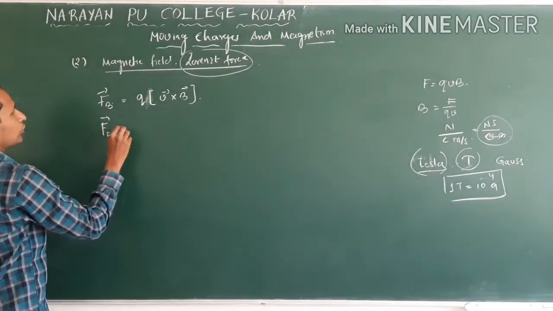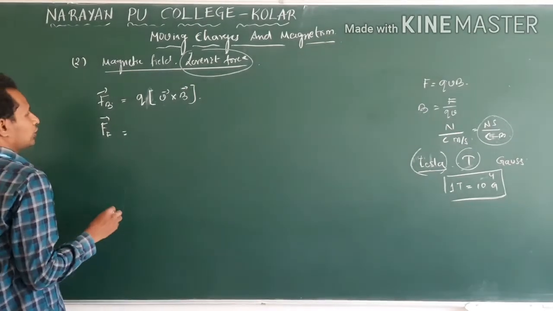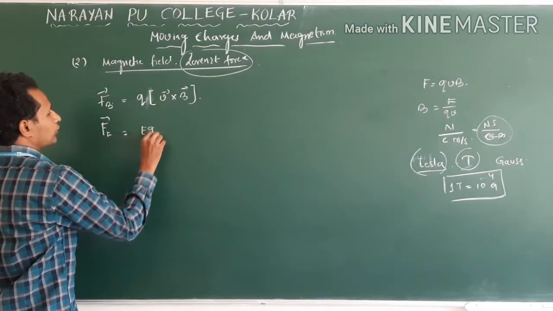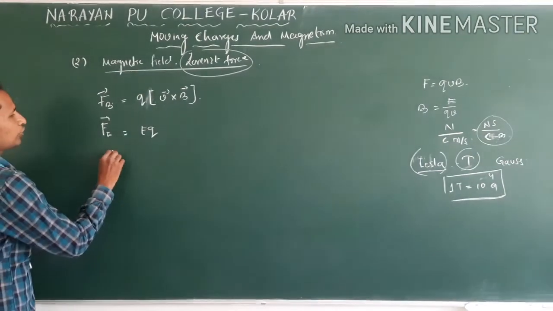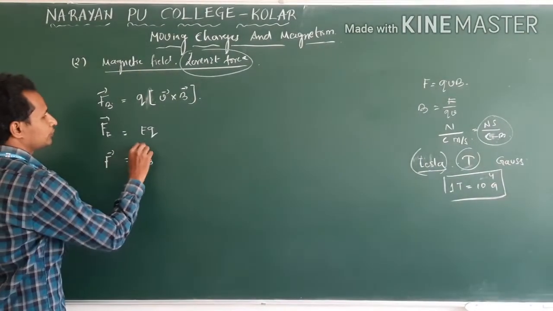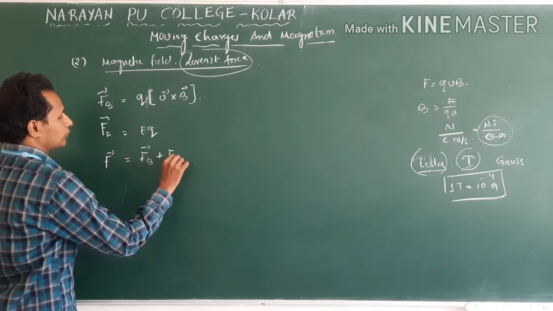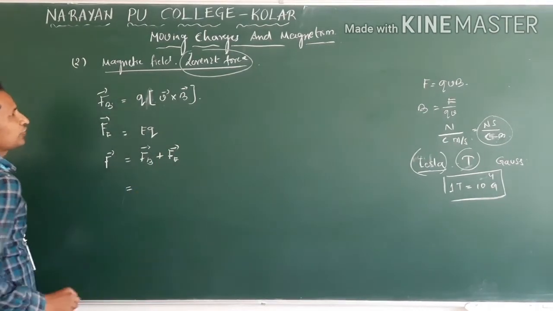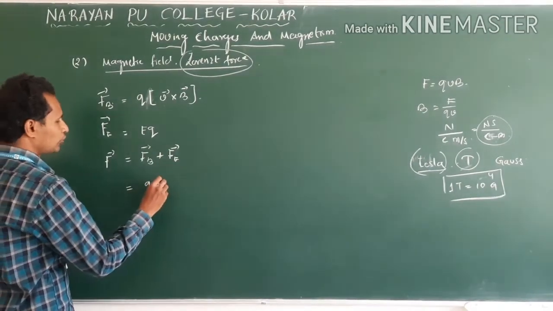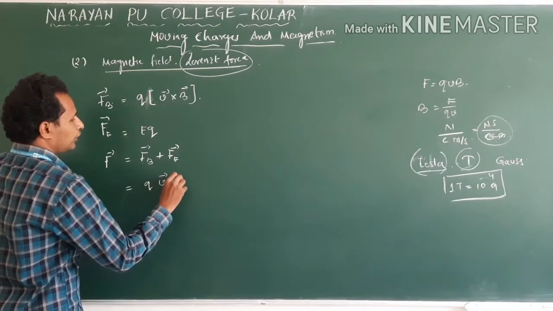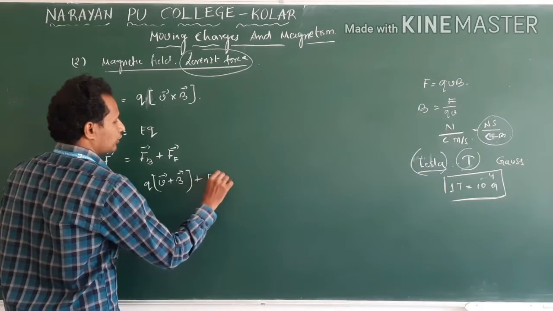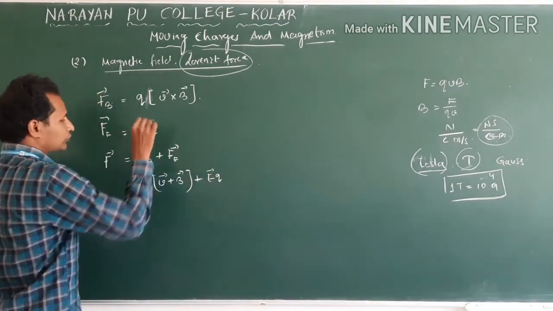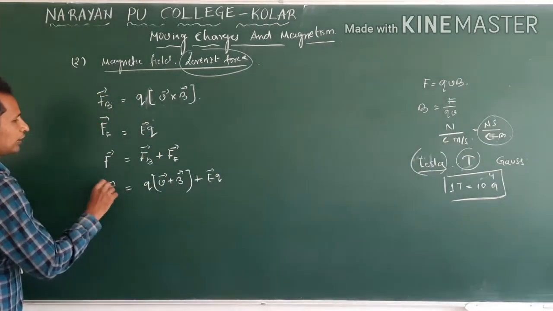Electric force due to electric field. F is equal to what? EQ. So the net force F is equal to, how do we write vectors on? So this will be Q into V cross B plus EQ. So this force we call it as